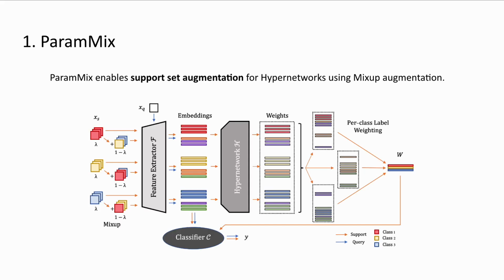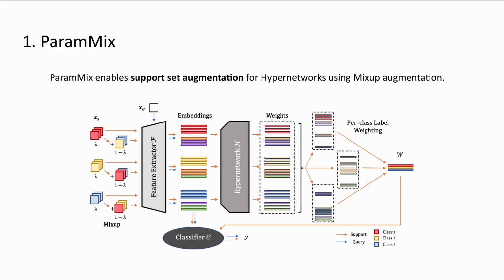So the first approach is ParaMix. ParaMix enables support set augmentation for hypernetworks using Mixup augmentation. As shown in this figure, on the left, we first perform mixup of various support samples in our support set. Then we extract the embeddings using the feature extractor backbone.